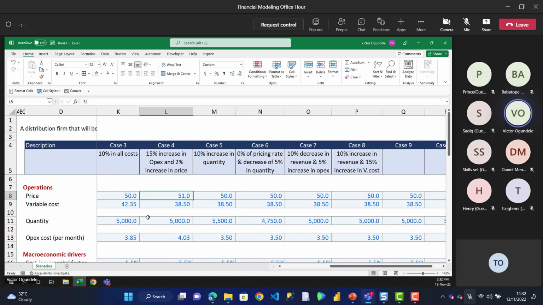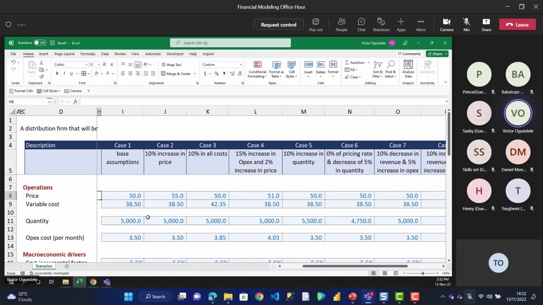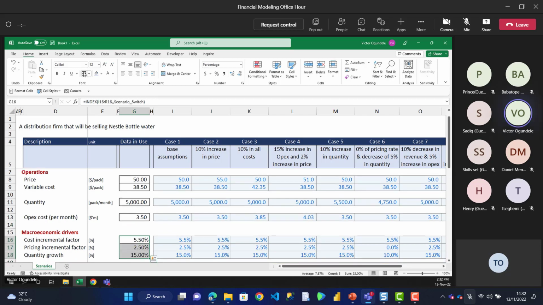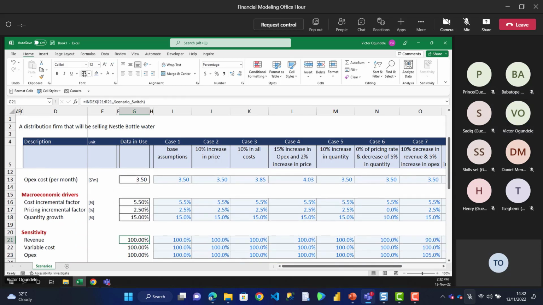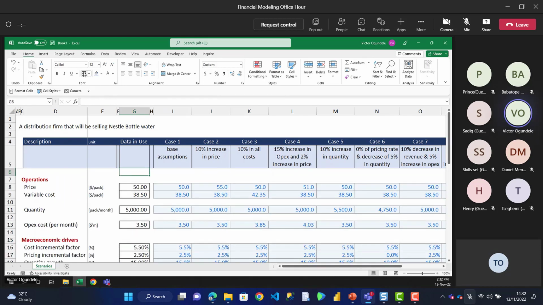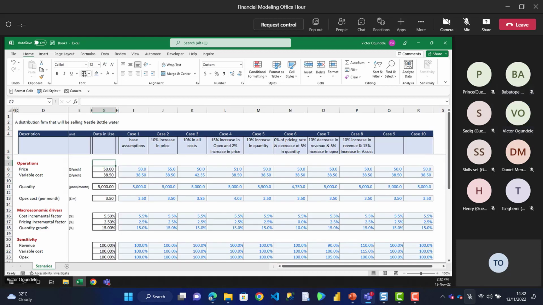Now with this, let me create the combo box before we go ahead and use this assumption. I think I can just put this one in brackets, just to make it look good, and to also give the reference that this is being linked from one of the scenarios that you have here.